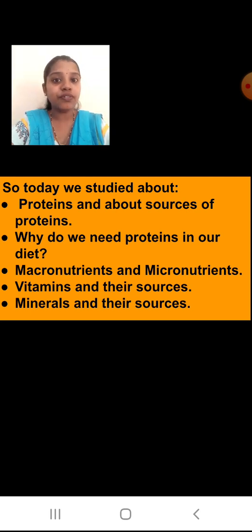You are going to have different vegetables, different milk products, then fruits. They are all going to provide you with the proteins. Then why do we need proteins in our diet? We know because it is important. It is going to bring about the repair of our body and make our body strong to fight the diseases.